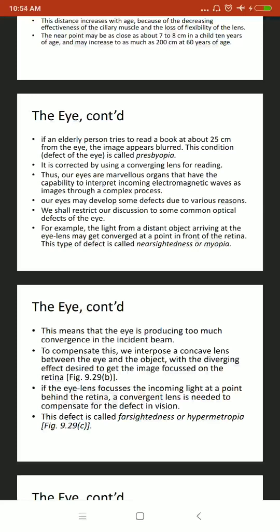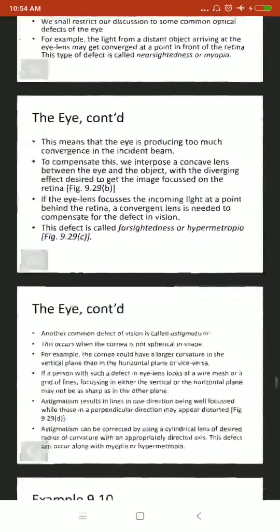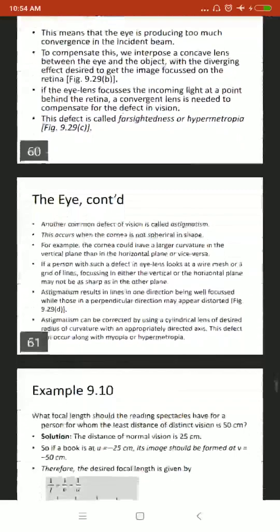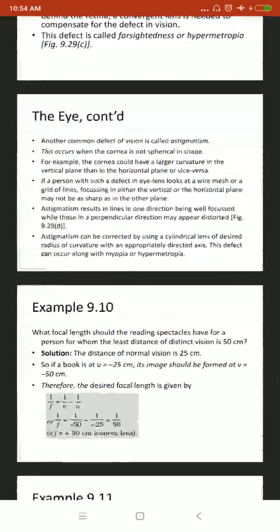This type of defect is known as nearsightedness or myopia. It means the eye is producing too much convergence in the incident beam. To compensate this, we interpose a concave lens between the eye and object with the diverging effect desired to get the image focused onto the retina.